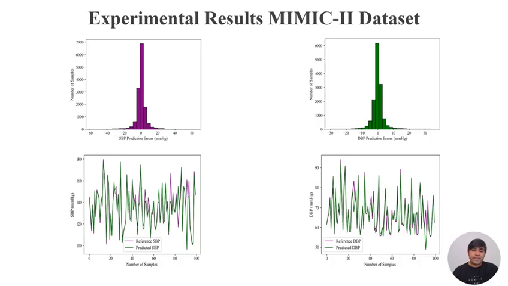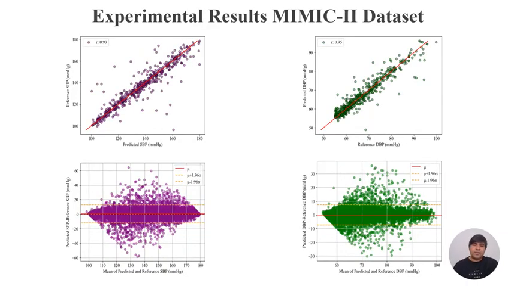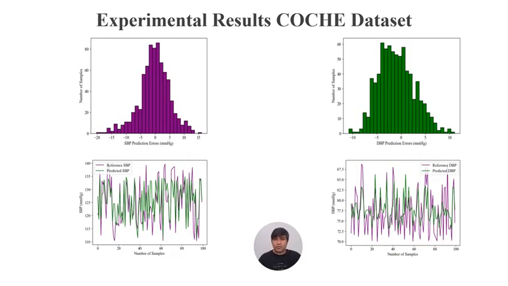And here is the predicted and reference systolic blood pressure, and here is the graph of reference DBP and predicted DBP. Here we can see a regression model. In the regression model, here is a reference line. If the values are close to the reference line, it is considered good performance. So in our case, we can see most of our values are on the reference line. The same we show for our COACH data set.